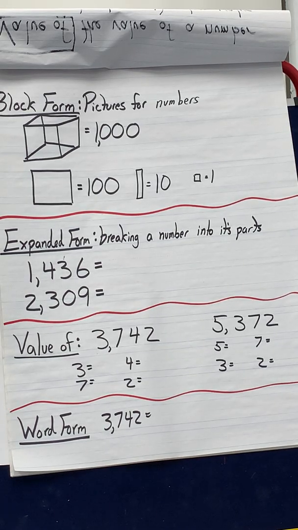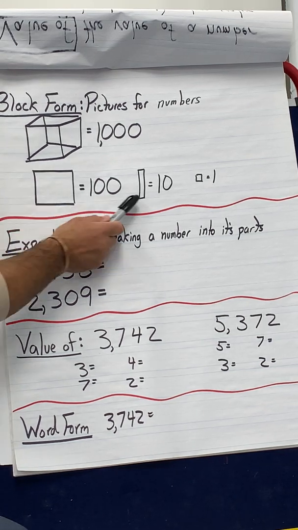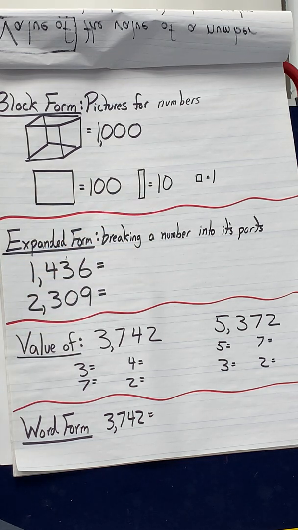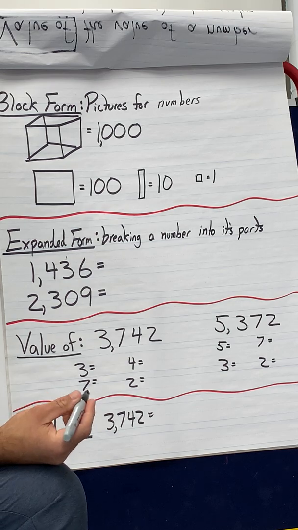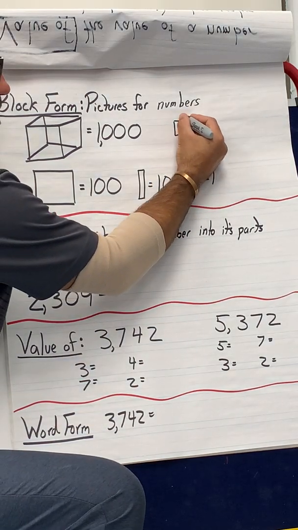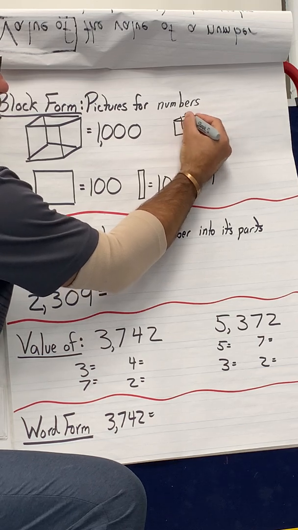Cool. So block form, a cube would be 1,000, the square would be 100, the line would be 10, and the little guy would be 1. So if I had to make a number like 1,342, it would look something like this. So I'd have my cube, and don't worry, you don't have to draw those.